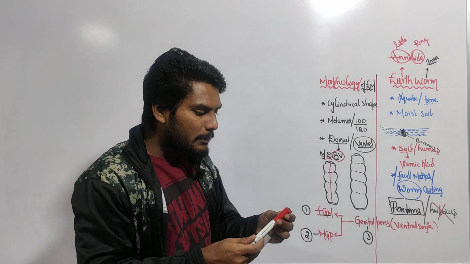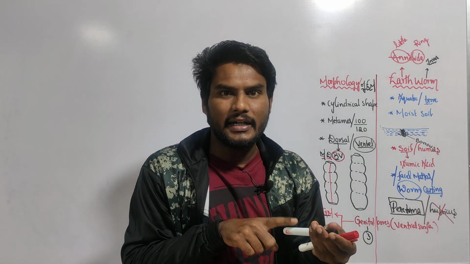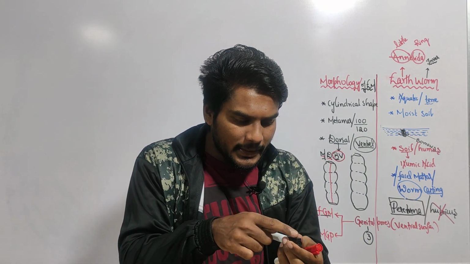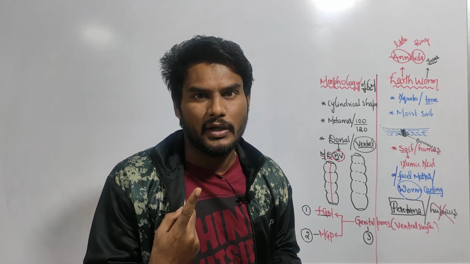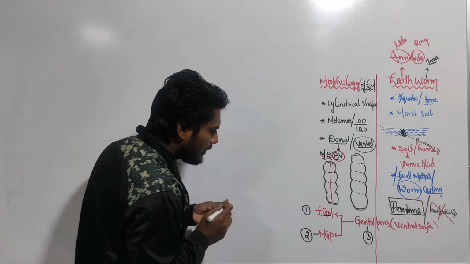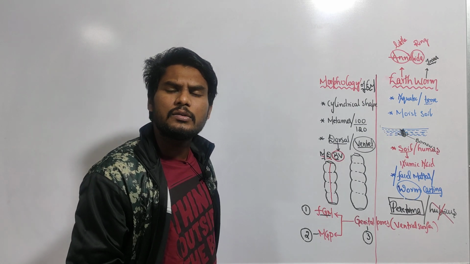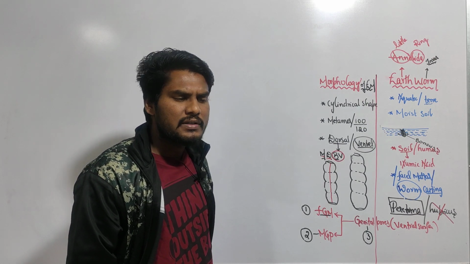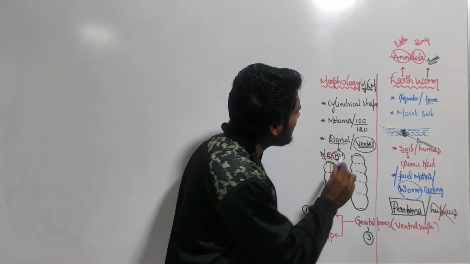So if you are seeing the genital pores, then this is the ventral view of the earthworm. If you are seeing the dorsal blood vessel, it is the dorsal view of the earthworm. Remember, the total number of genital pores is 3. One more thing to remember: where is the female genital pore present? It is present on the ventral surface. The earthworm has 100 to 120 segments, right?